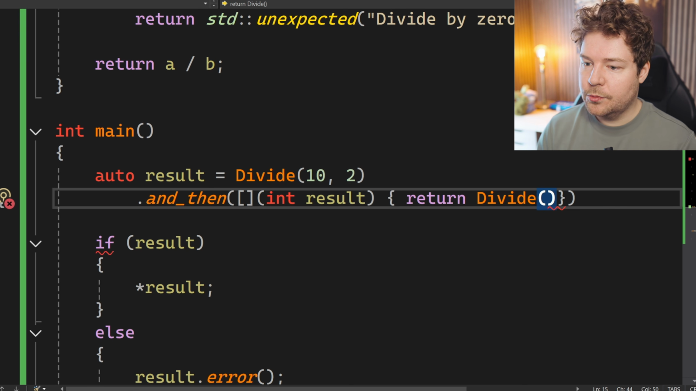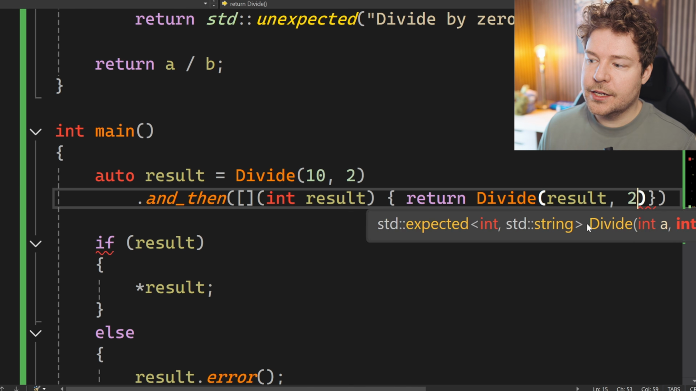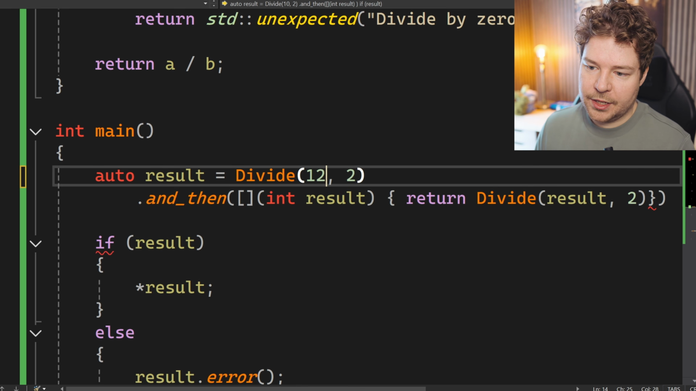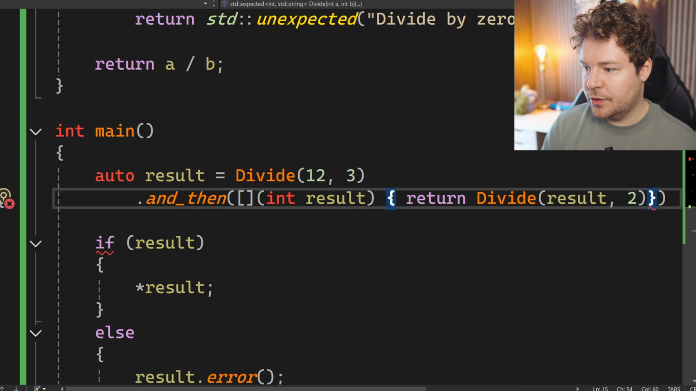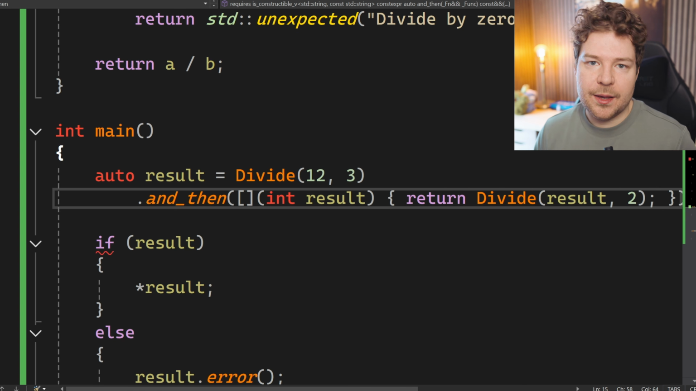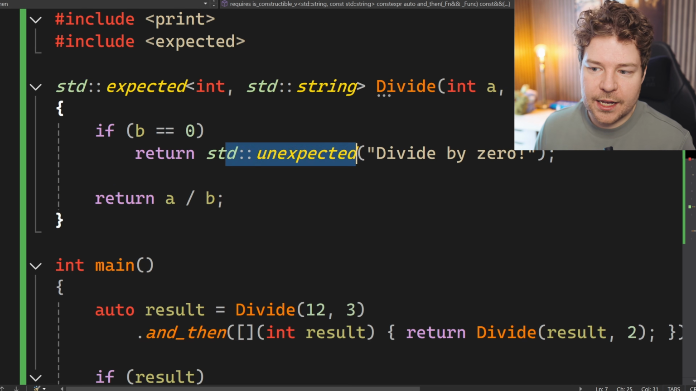So let's say, for example, we then take the result and we divide it by 2 again. Maybe I'll pick something like 12 and 3. So that'll give us 4, and then we'll divide by 2, so we should get 2. So I'll return this, and you can of course keep chaining them. But what happens if the expected function fails? What happens if we get an unexpected result?